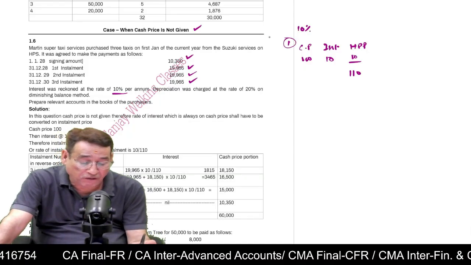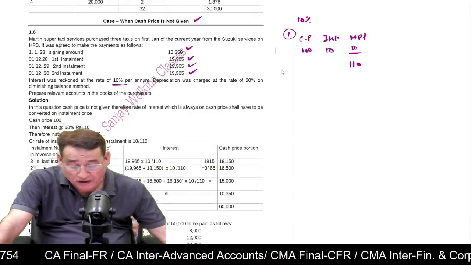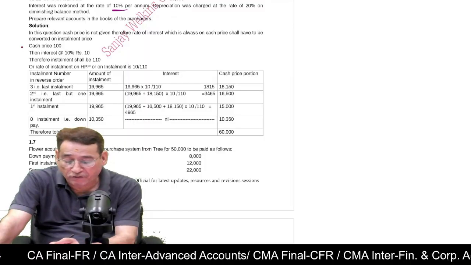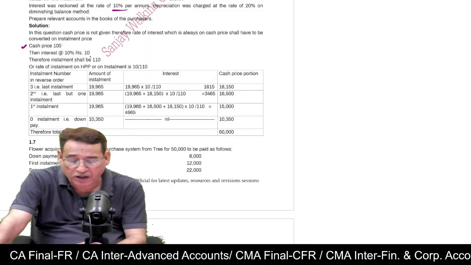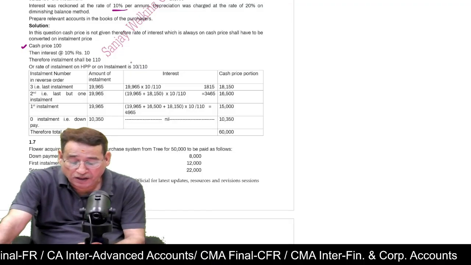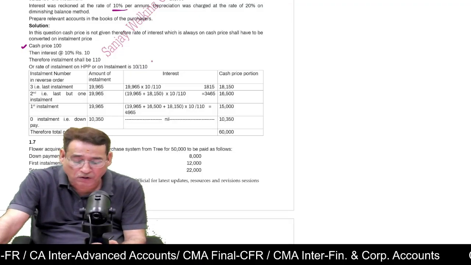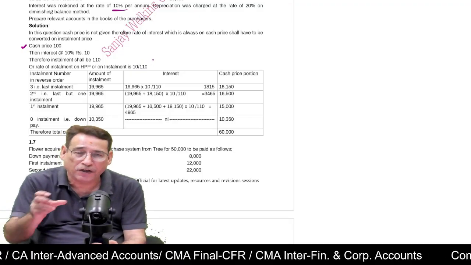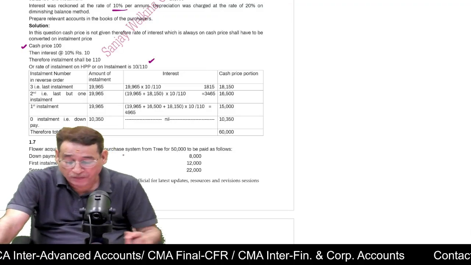This is the first thing which you need to do. Is it clear to you? I have converted the rate of interest, which is generally given to us on cash price, into the rate of installment on hire purchase price, or sometimes it is also known as the rate of interest on installment. Is it clear to you?